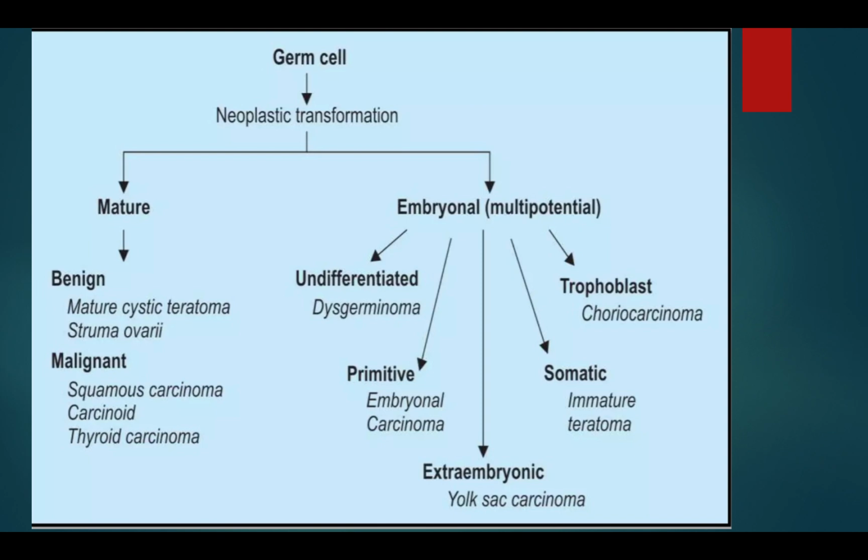First, mature differentiation contains well differentiated tissues that are benign; then malignant transformation, and embryonal differentiation, undifferentiated and primitive. In that, dysgerminoma and yolk sac tumors are the primitive germ cell tumors.